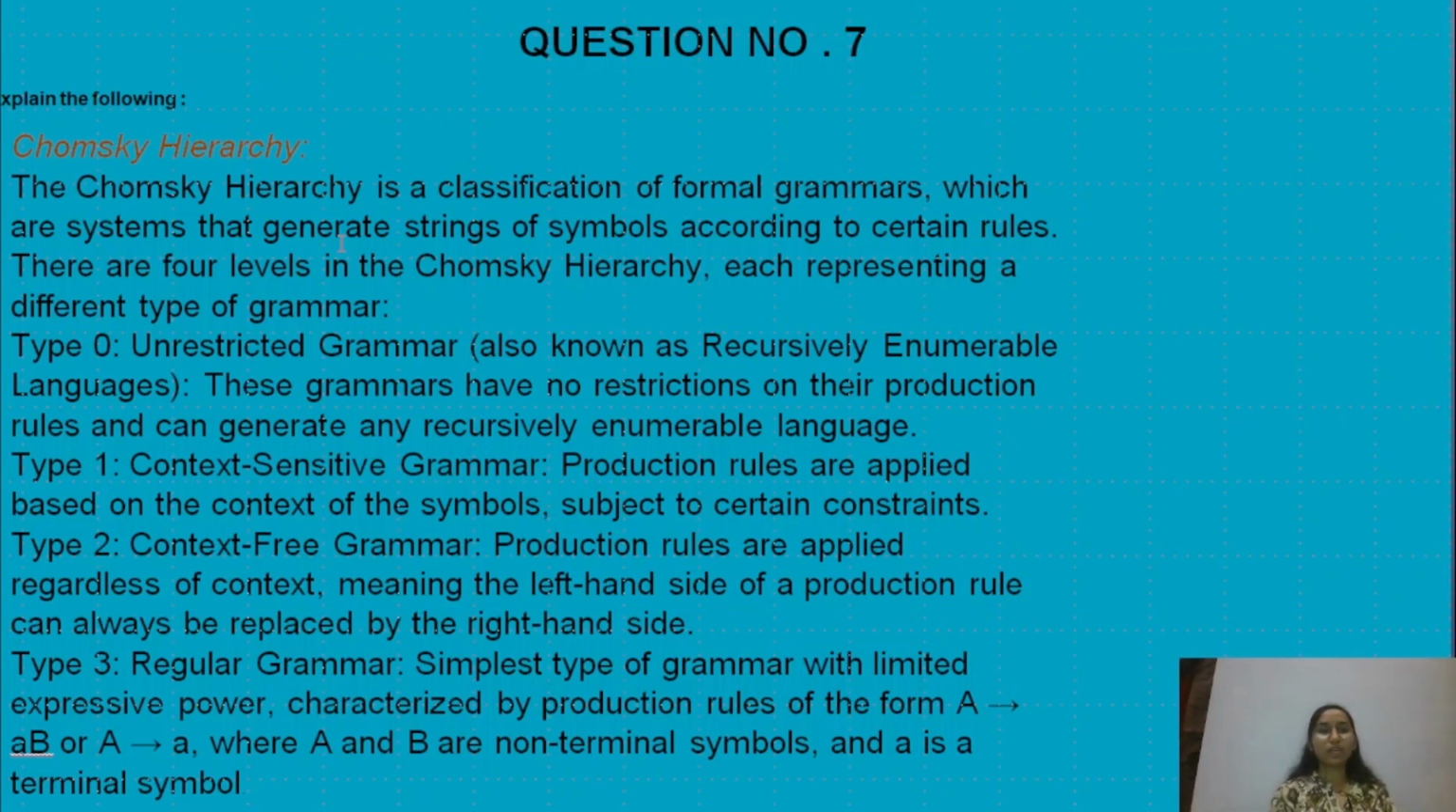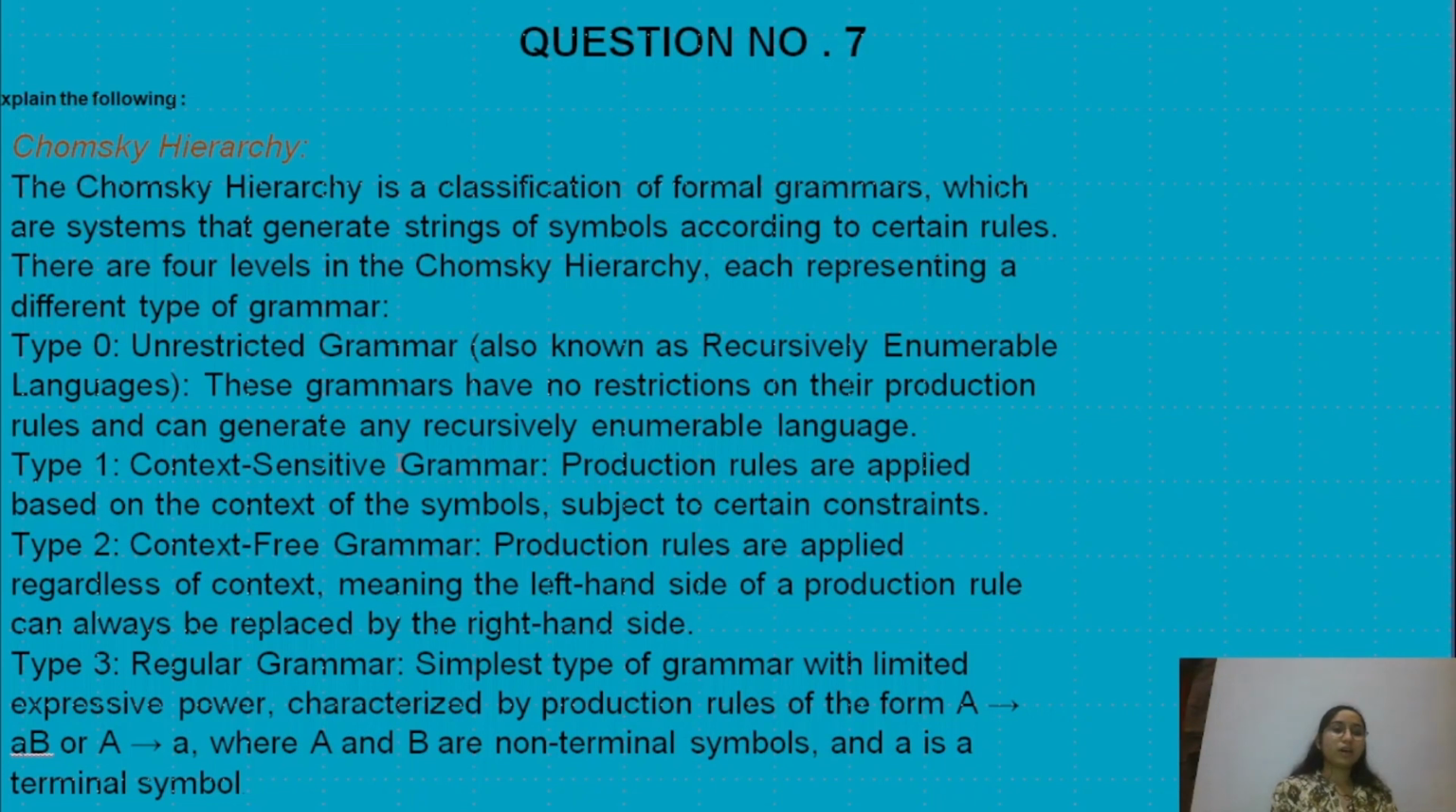So Chomsky has divided its hierarchy into 4 types of grammar, and each type has its different grammar. Type 0 grammar is called unrestricted, type 1 is called context sensitive, type 2 is called context free, and type 3 is called regular grammar. So type 0, unrestricted grammar: what is unrestricted grammar? It is also known as recursively enumerable language. This grammar has no restriction on its production rules, and it can generate any recursively enumerable language.